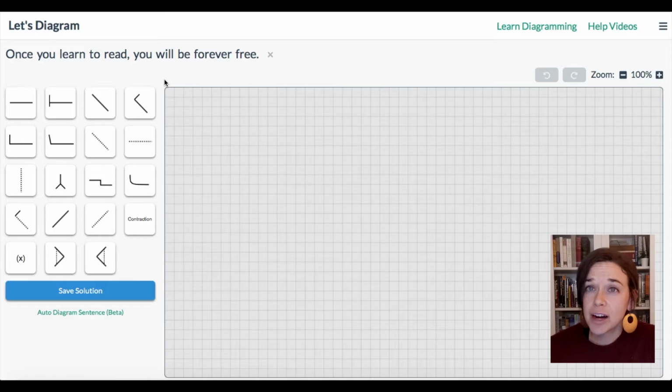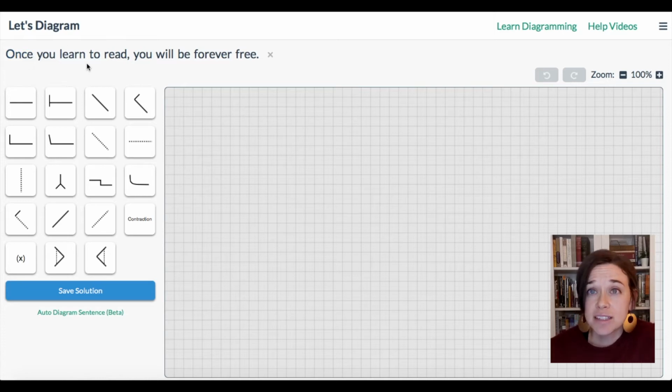Before we start diagramming, let's take a minute to look at this sentence and figure out its structure. This sentence is something called a complex sentence. That means it has an independent clause. That's this part of it here. You will be forever free. And it also has something called a dependent adverb clause. That's this part right here. Once you learn to read.